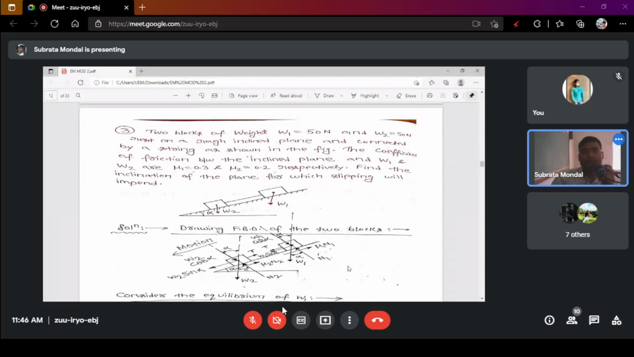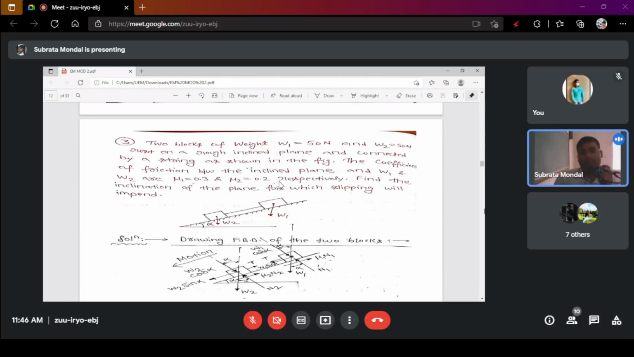Okay, so you can understand this is the inclined plane. So whenever there is an inclined plane, the angle of repose, this alpha angle, basically plays a very important role. Now here, the question, I believe you have understood.